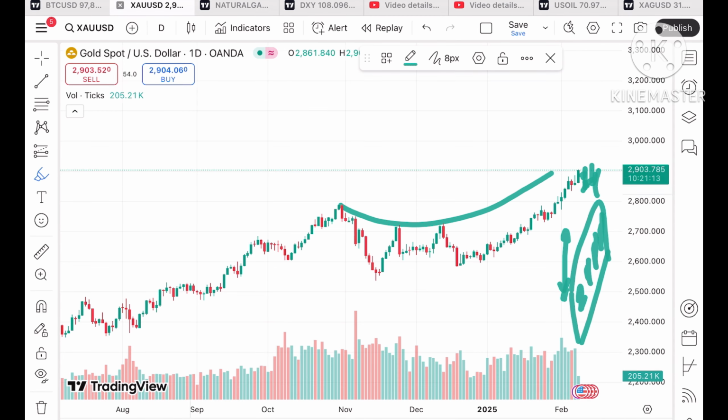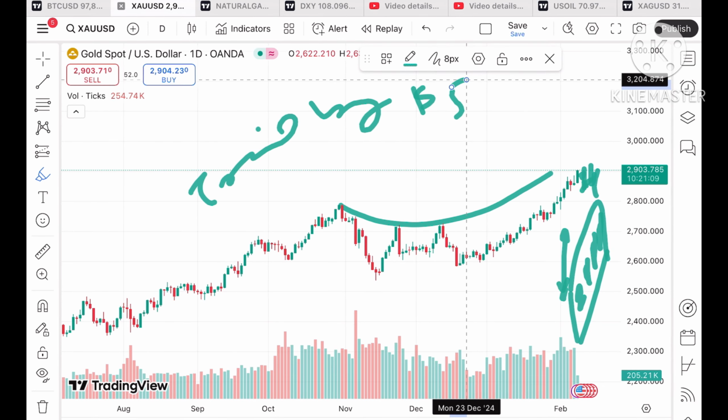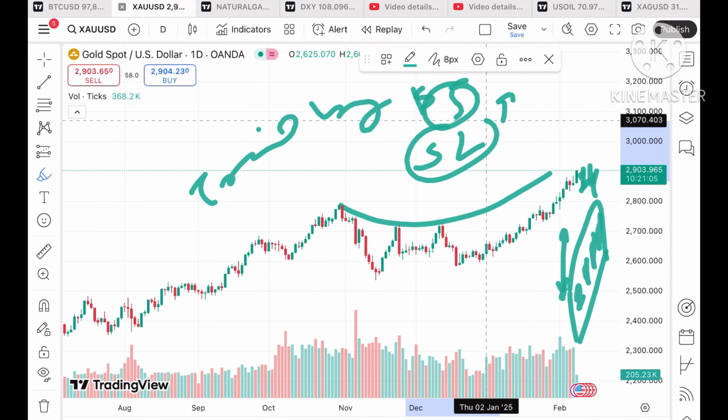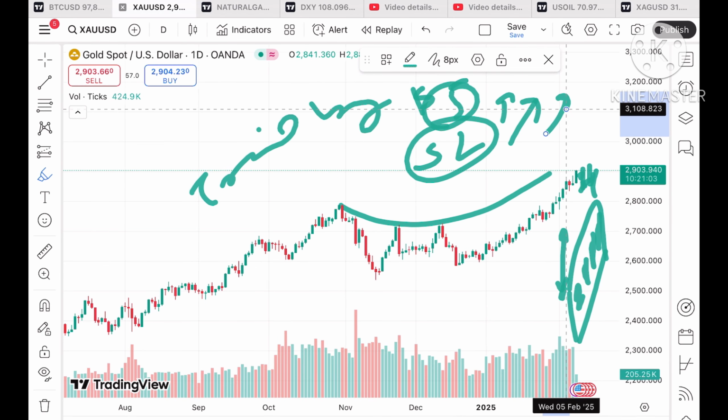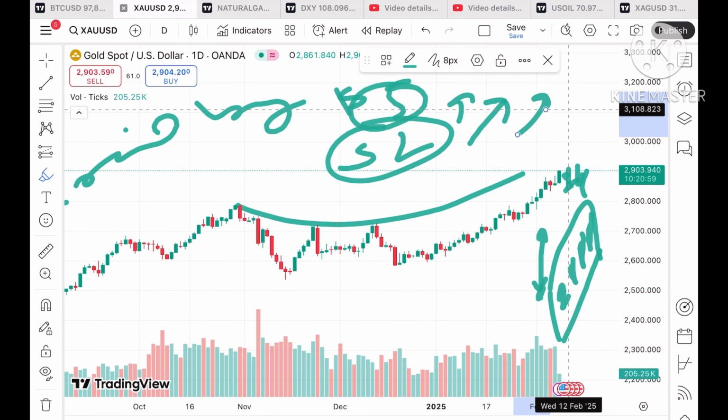The best you can do is trail your SL by $5, because the movement of gold is towards the upside. Once you start trailing your SL, you can make a good upside movement and capture the movement towards the higher side.